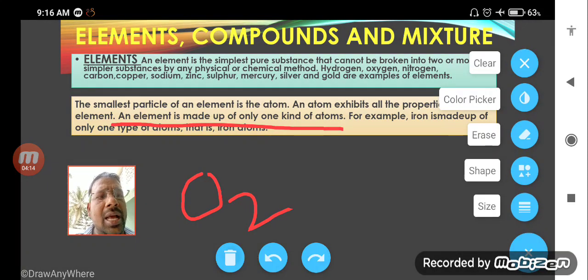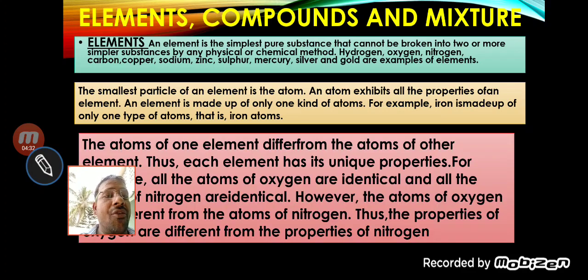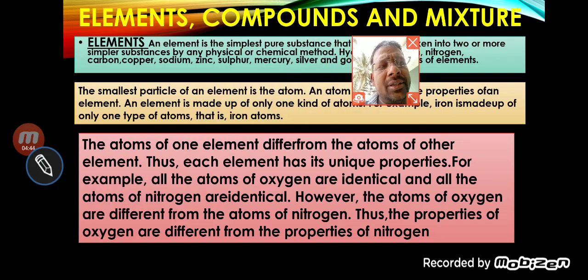That is why, here you can see what I have written: the smallest particle of an element is called an atom, and an atom exhibits all properties of the element. An element is made up of only one kind of atom. For example, iron is made up of only one type of atom, that is called iron. Yes, my dear students, iron element is made up of only iron atoms, and copper is made up of only copper atoms, and the atom of one element differs from the atom of another element.